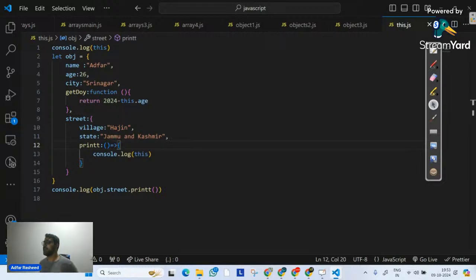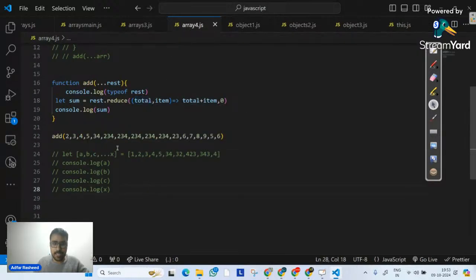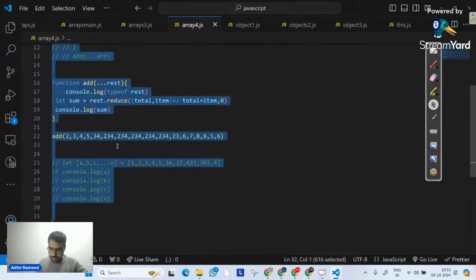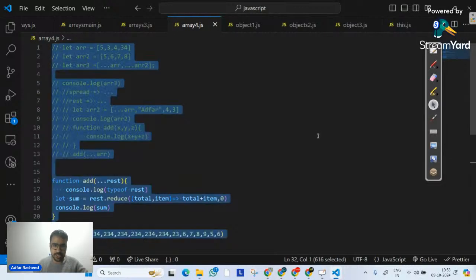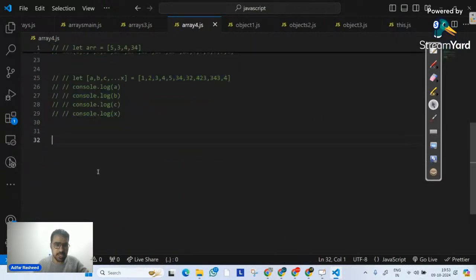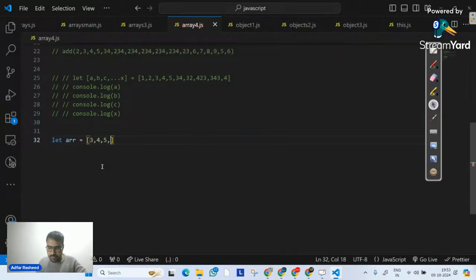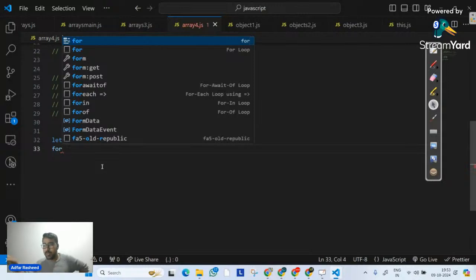Okay. Perfect. So with this, we have completed our discussion on objects. We have completed our discussion on arrays. There's one thing which we might not have discussed. Let's discuss it quickly, which is called the for of loop. If I go here, let me define an array. Allow me a second only, and then we will close our discussion.